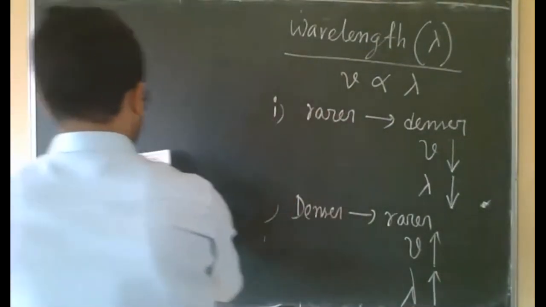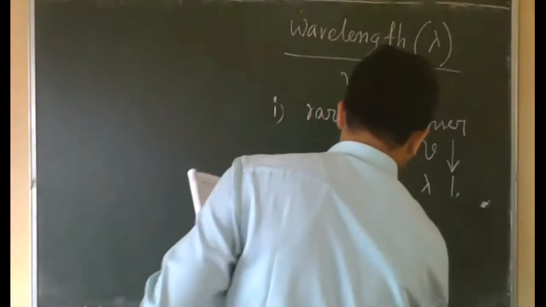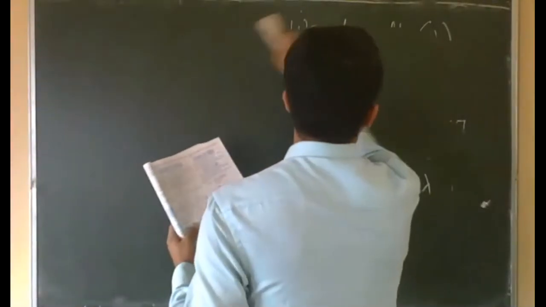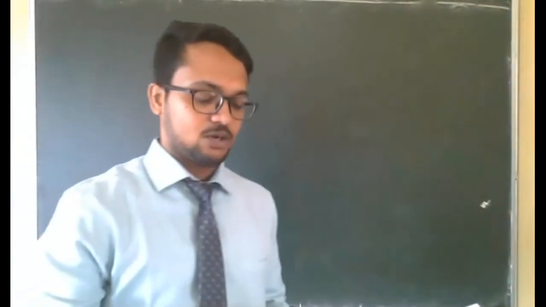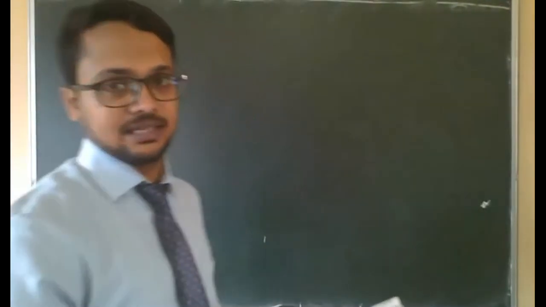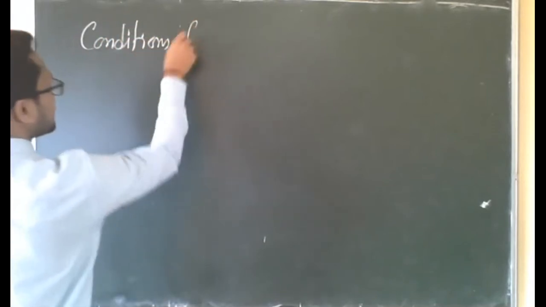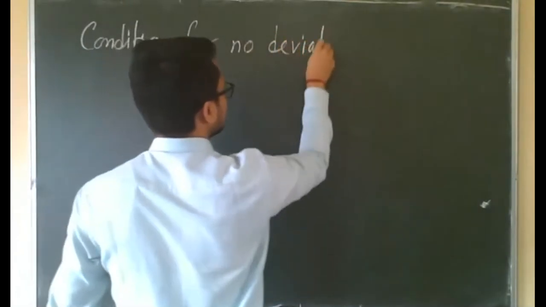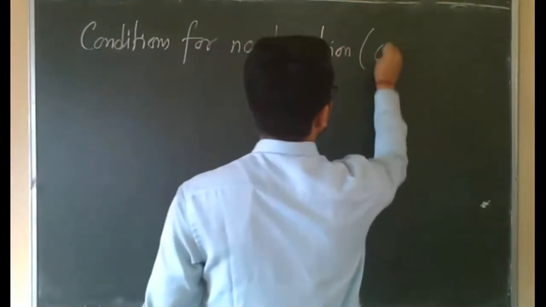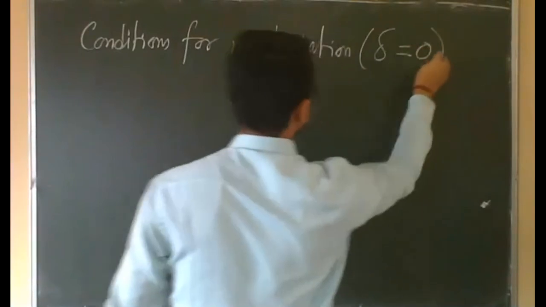Now come to the condition. Page number 73, at the end: condition for a light ray to pass undeviated on refraction. This one also we have seen. So the conditions for no deviation, that means delta. Deviation is denoted by delta, right? No deviation means delta will be 0.